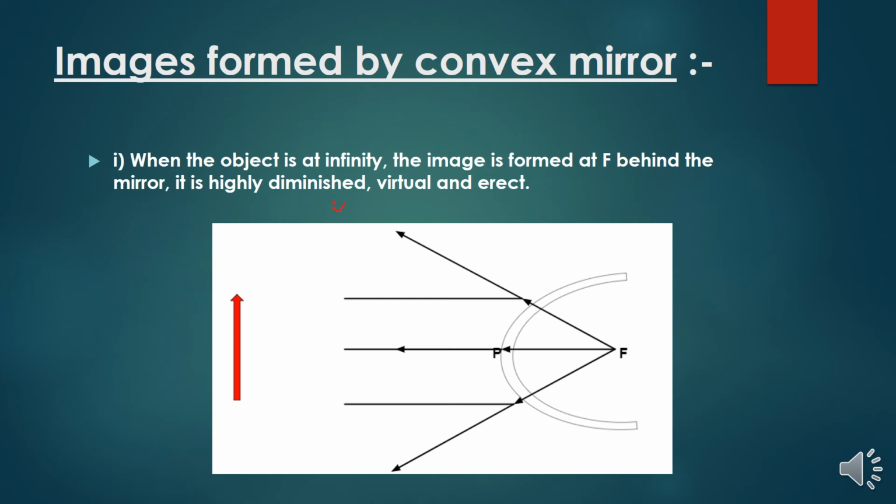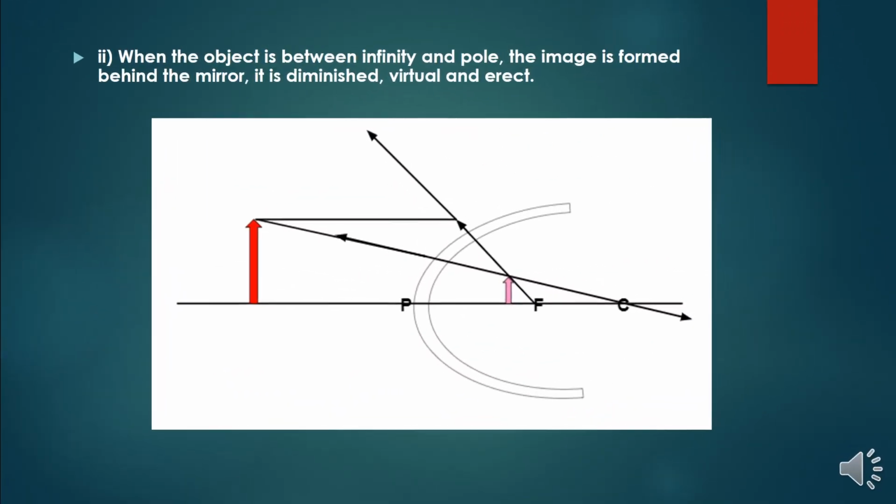Highly diminished means you can get a very small, point size image. So diminished means point size image, and virtual and erect.